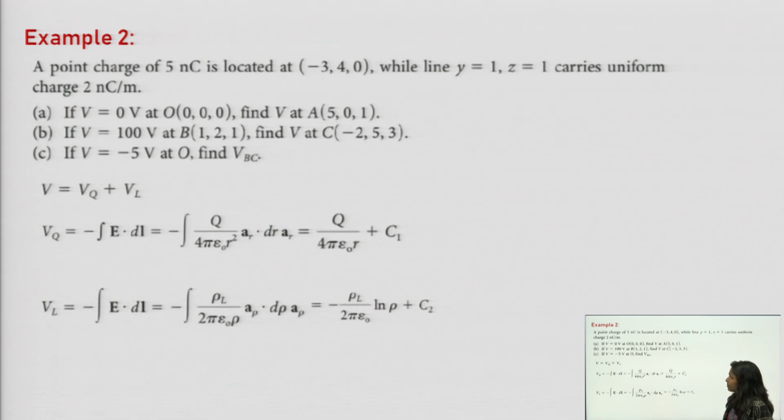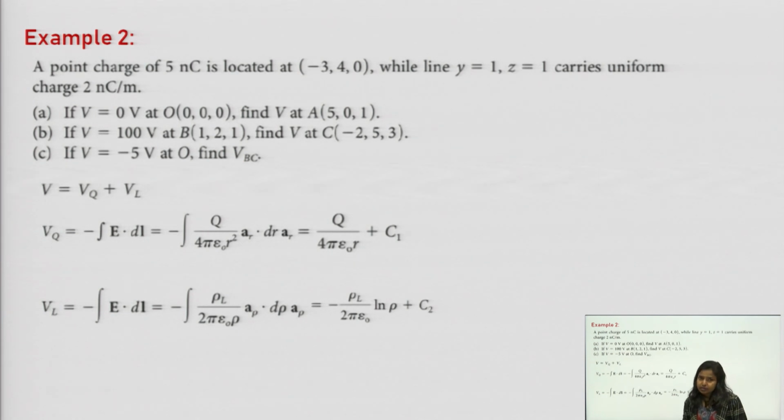Now this is the second problem in which a point charge of 5 nanocoulomb is located at (-3, 4, 0), while the line y equal to 1 and z equal to 1 carries a uniform charge of 2 nanocoulomb per meter. In that case, we need to find the potential.